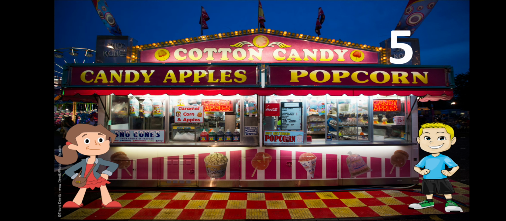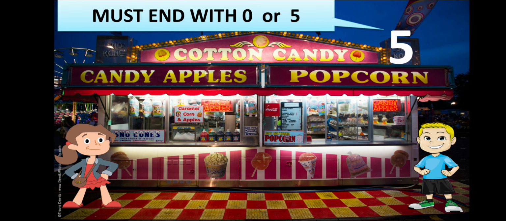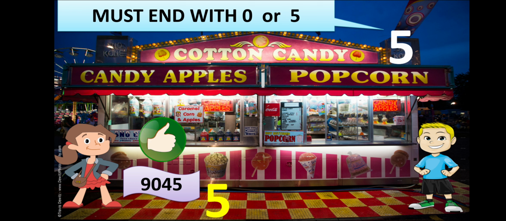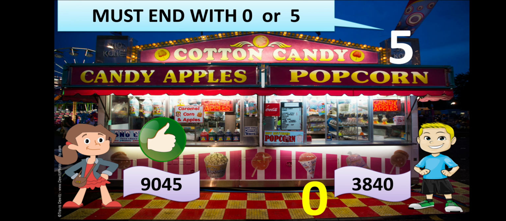Now moving on to stall number 5. This says that the number must end with 0 or 5. If the coupon number ends with 0 or 5, they will surely get gifts. Ginny took out her coupon number. The last digit is 5. So surely she will get a gift from stall 5. And what about Johnny? His number is also ending with 0. So he also gets a gift from stall number 5. Both of them get gifts from stall number 5 because they end with either 0 or 5.